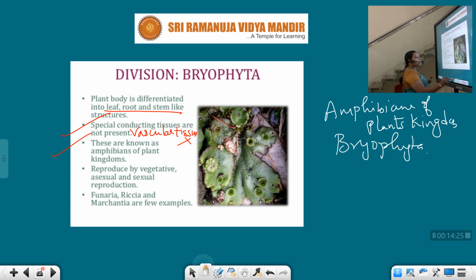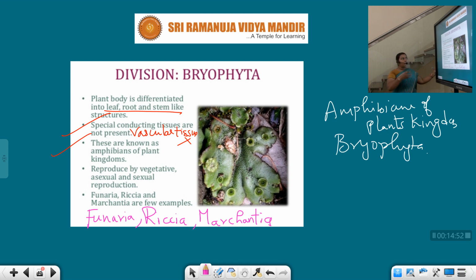Examples of bryophytes are Funaria, Riccia, Marchantia. What are those? Funaria, Riccia, Marchantia. Bryophytes examples.